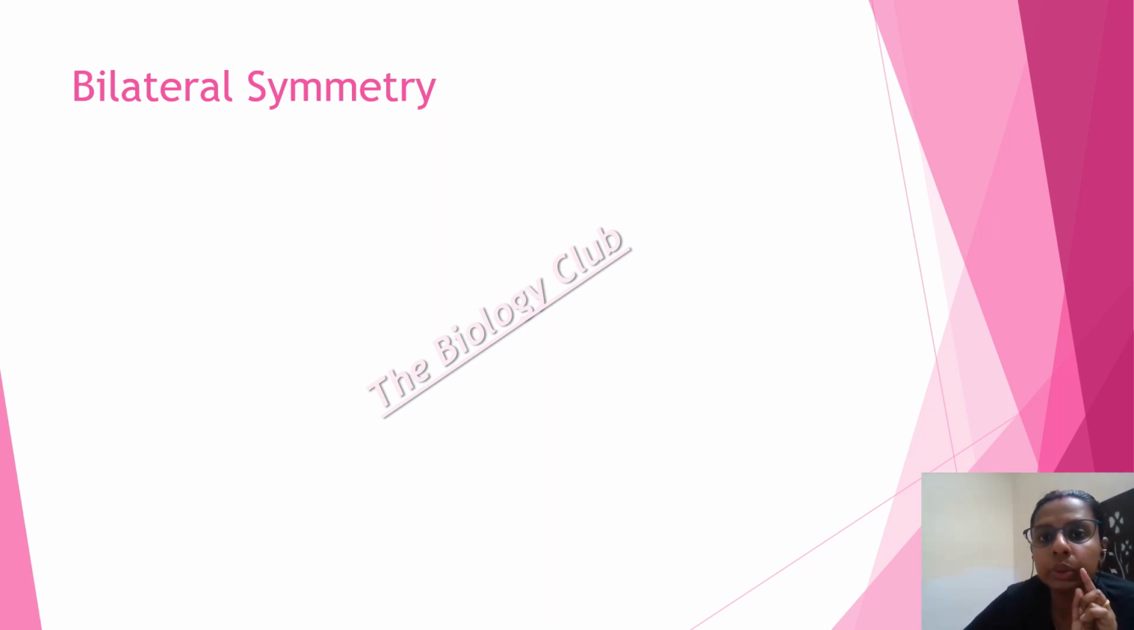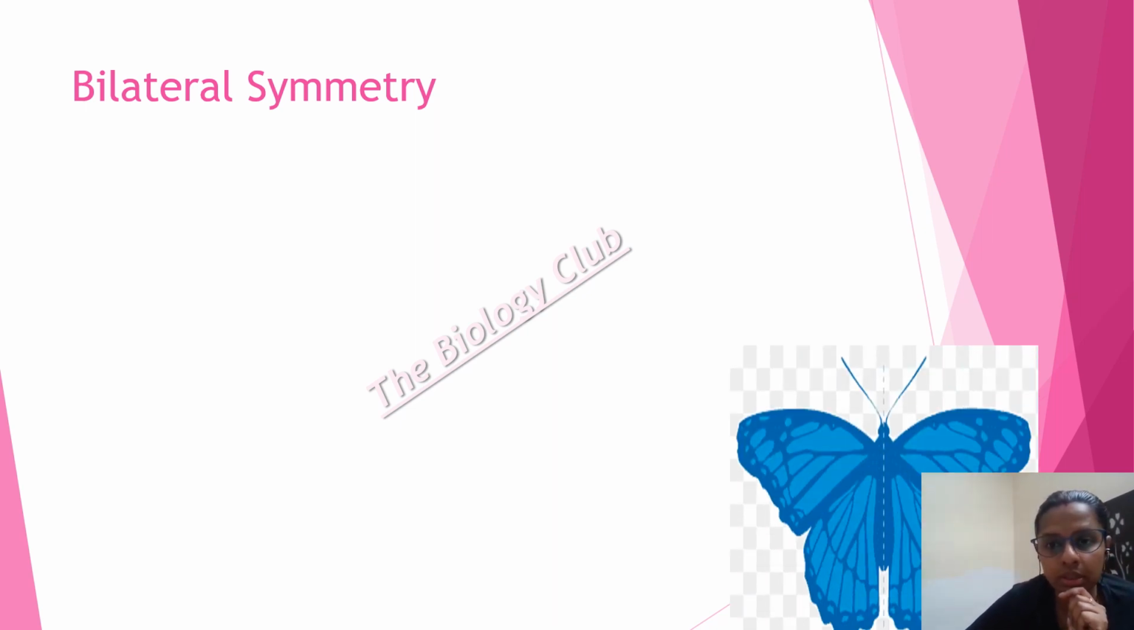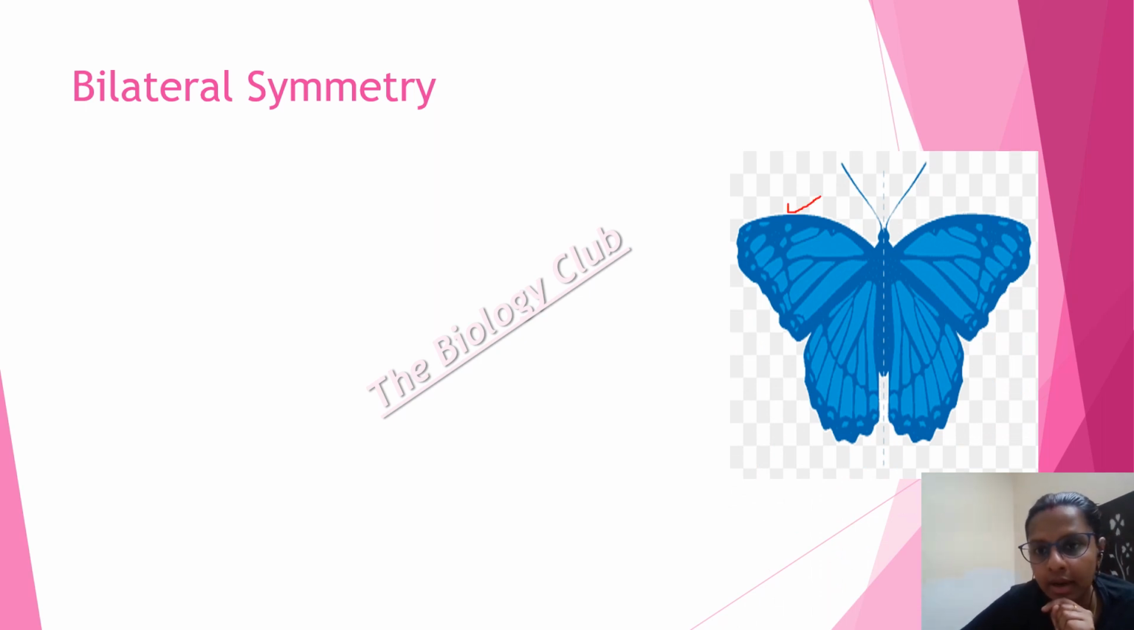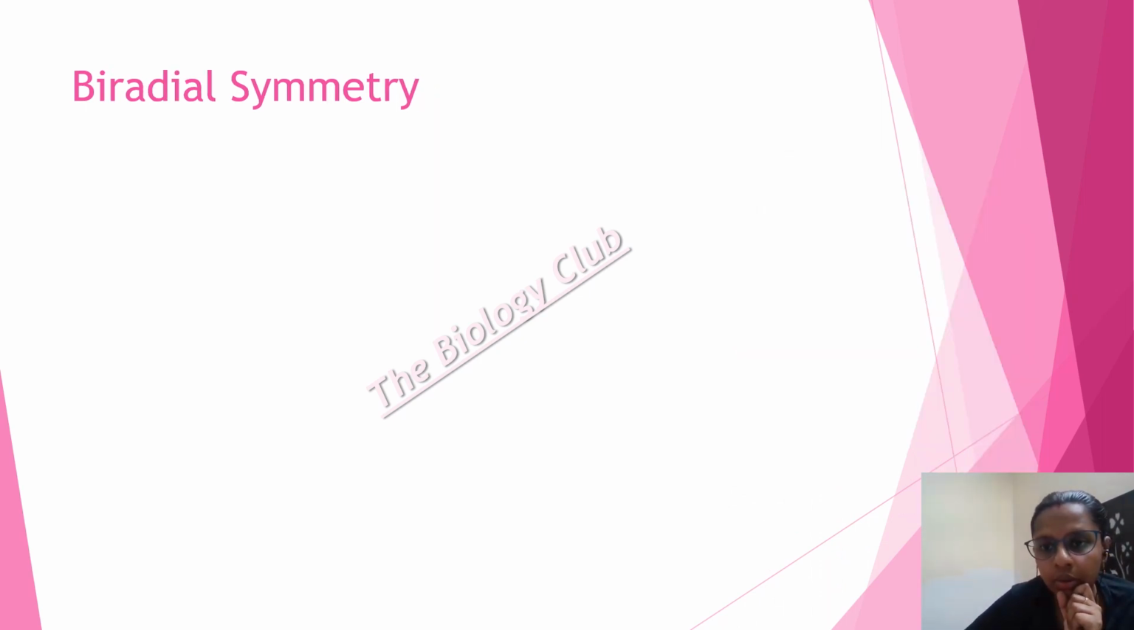Body can be divided into two identical halves. That's all. You don't have to remember anything else in this. You have to just remember, body can be divided into two identical halves. Let's look into some examples like a butterfly. This half is equal to this half.